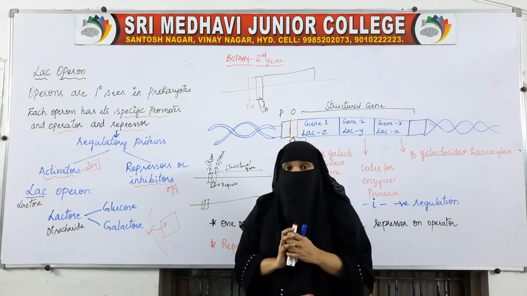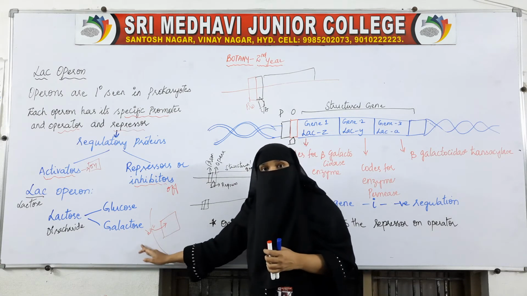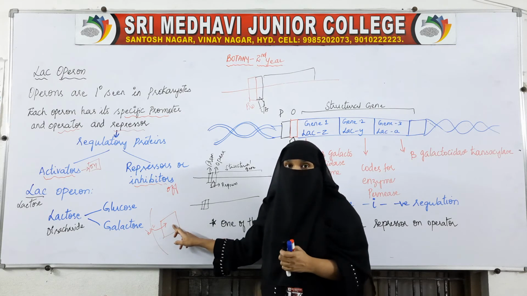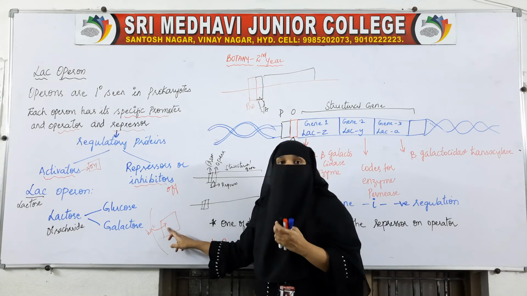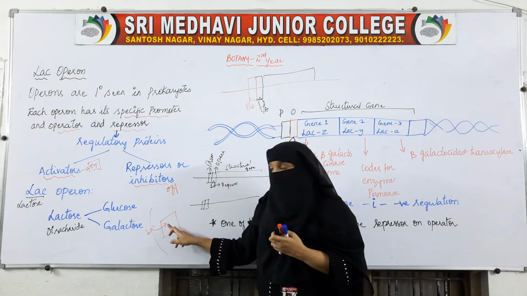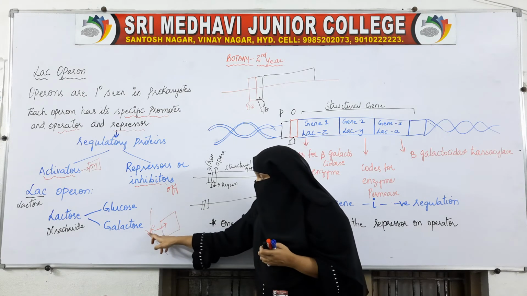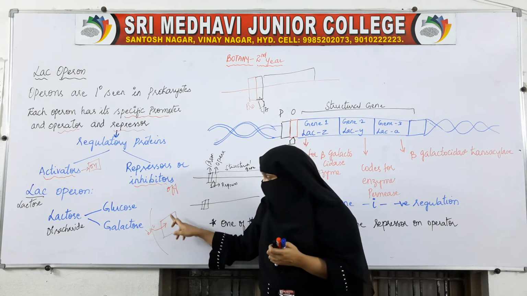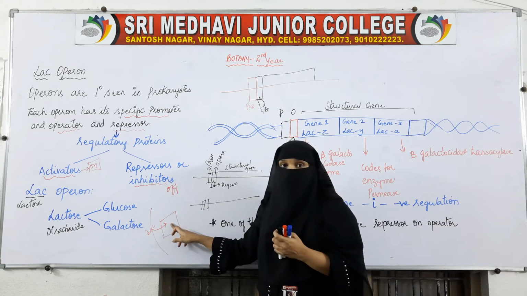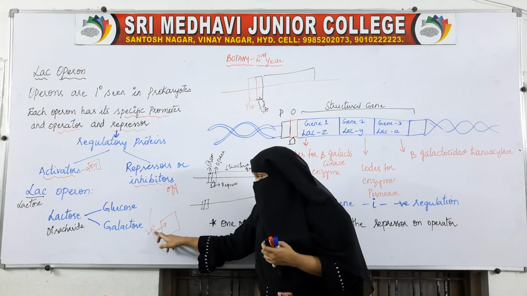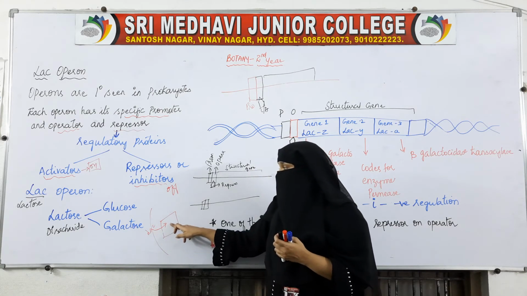But bacteria also want energy. So what will it do? In normal times, it will not allow the lactose to enter the body. But for the energy, it will allow the lactose to enter by preparing the enzyme permease. This permease will permit the membrane of the bacteria to allow the lactose inside.